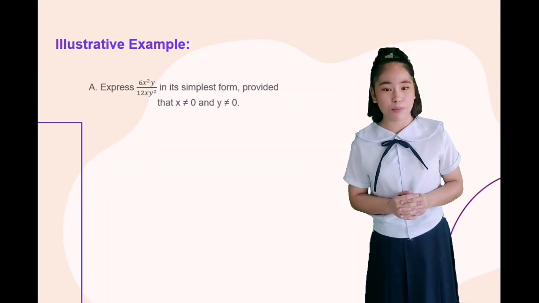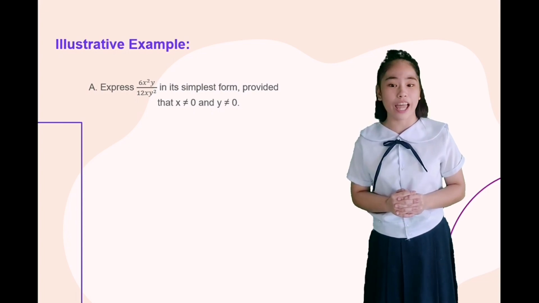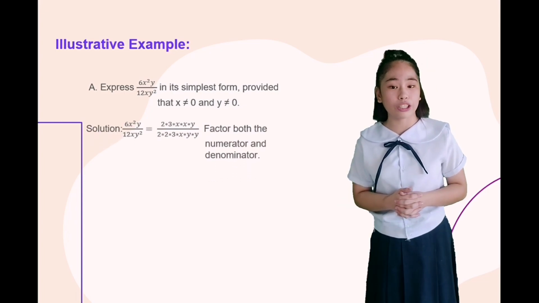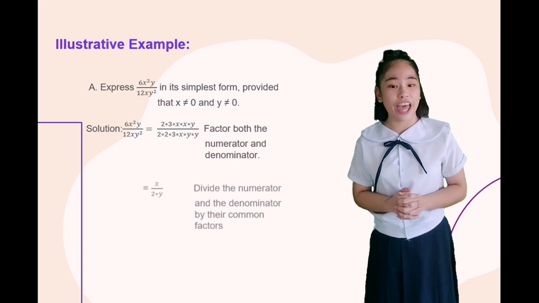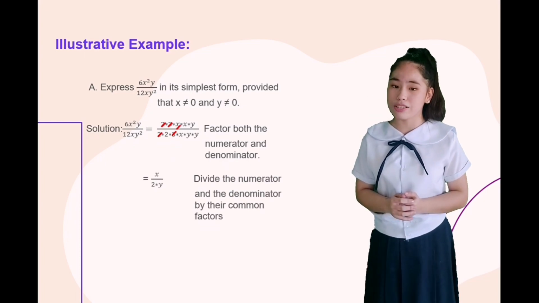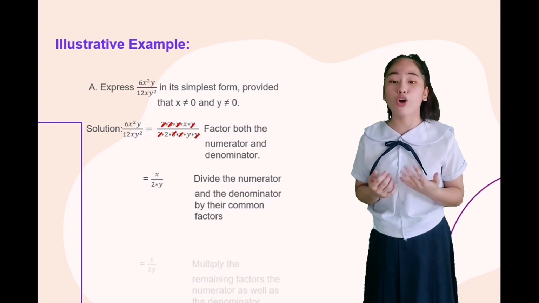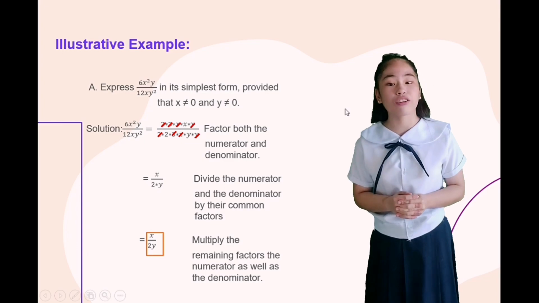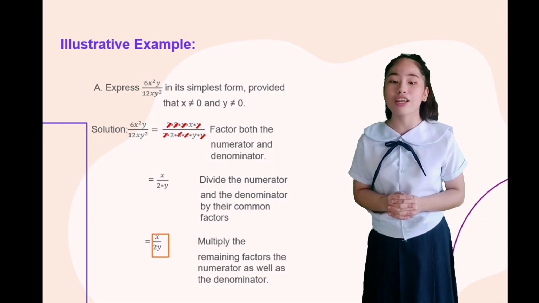Let's express this expression in its simplest form provided that x is not equal to 0 and y is not equal to 0. First, factor both the numerator and denominator. Then, divide the numerator and the denominator by their common factors, which leads us to x over 2 times y. Lastly, multiply the remaining factors, the numerator as well as the denominator.